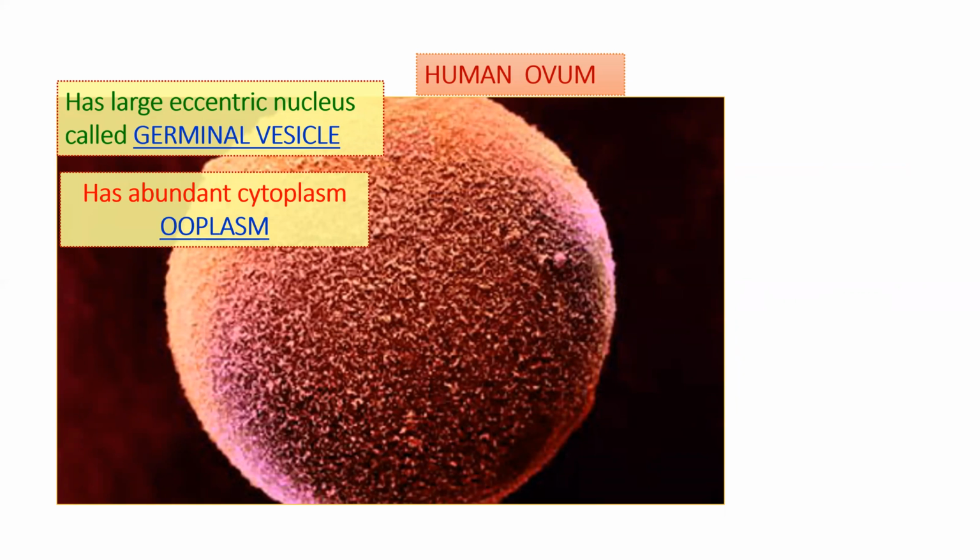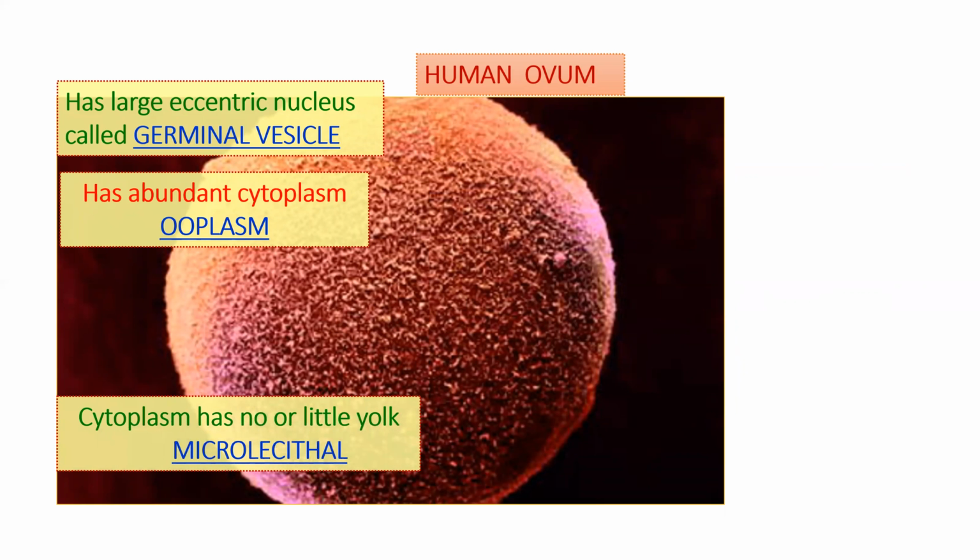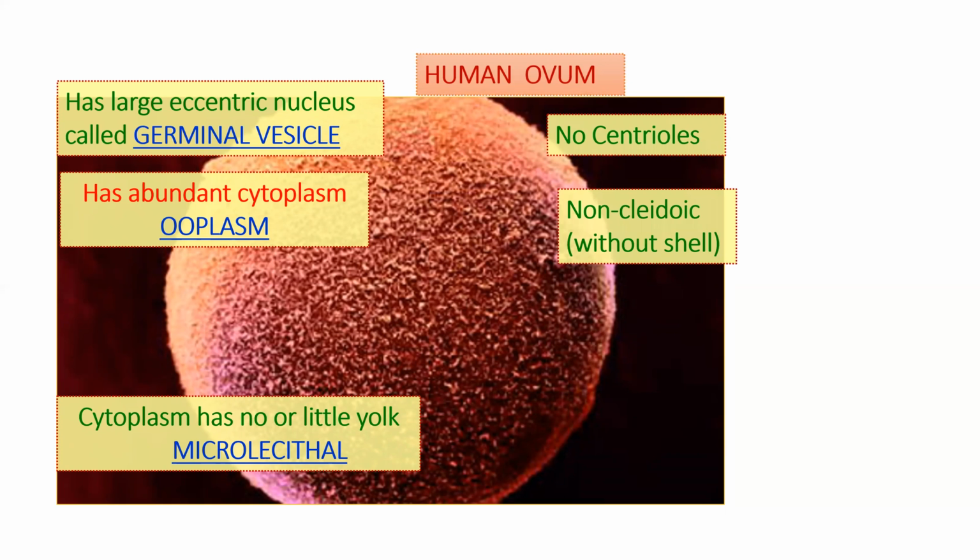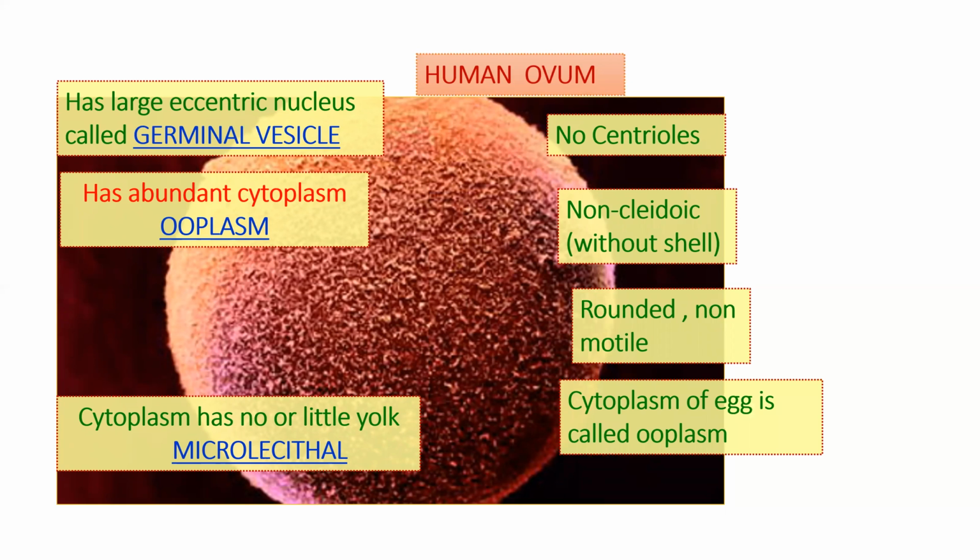It has a lot of cytoplasm, and the cytoplasm here is called ooplasm. The cytoplasm has no or little yolk, actually a little bit of yolk, and it is called microlecithal. There are no centrioles. It's called non-cleidoic, meaning it is without shell. It's rounded, non-motile, and the cytoplasm of the egg is called ooplasm, as we have already said.